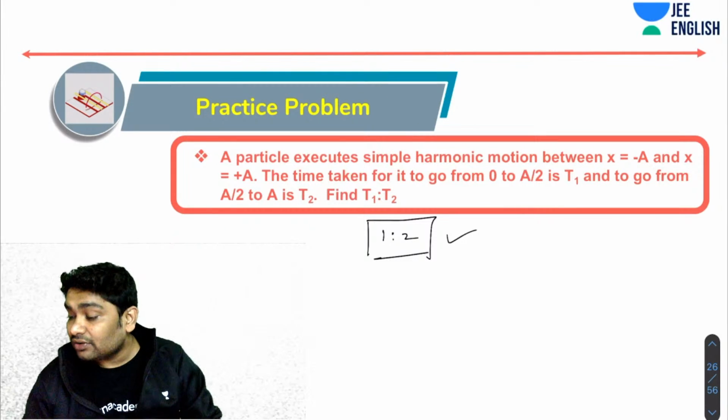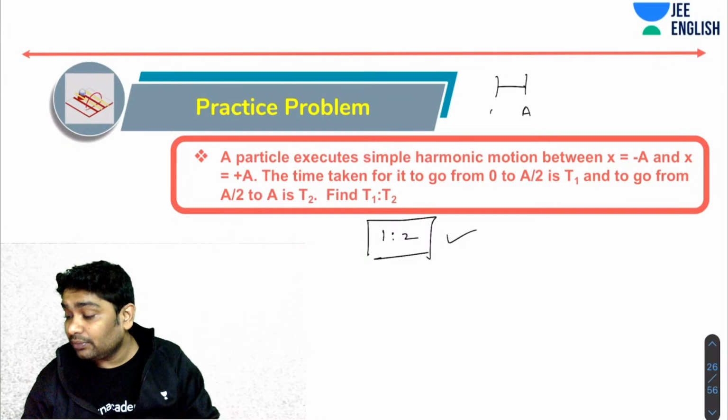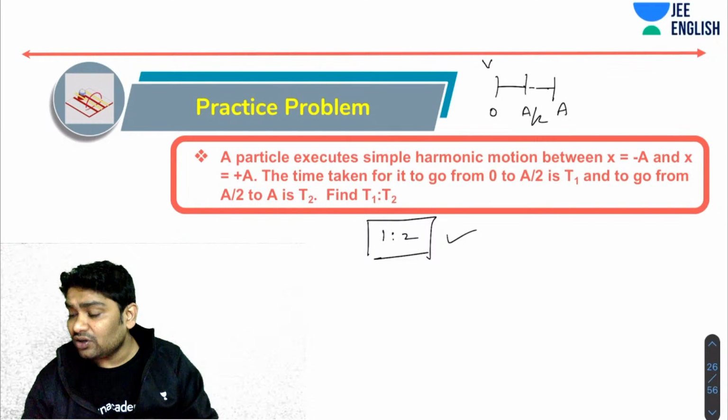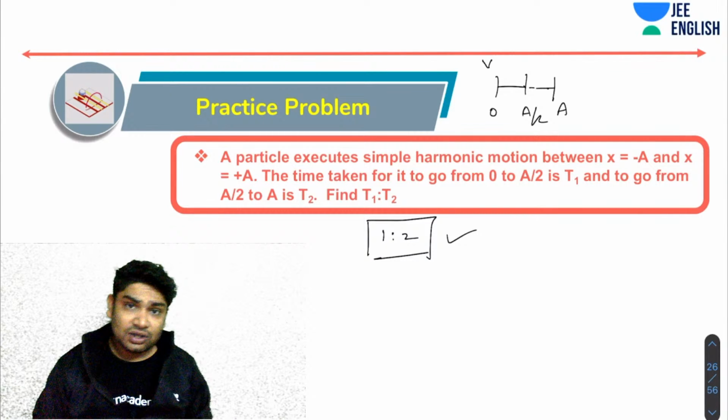Whatever time it takes from getting from 0 to a by 2, it takes double that time to reach from a by 2 to a. Now you know here the velocity is maximum, here the velocity is 0. So you realize the average velocity for this duration is higher, the average velocity for this duration is lower. So obviously that duration should take a longer period of time.